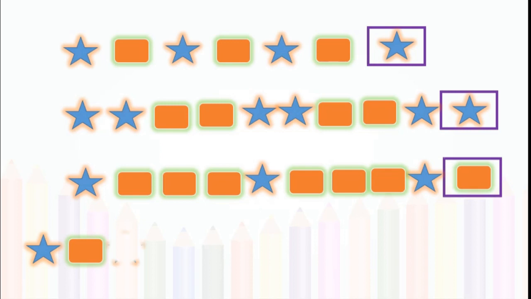Next, star, rectangle, star, star, rectangle, rectangle, star, star, star, rectangle. So, rectangle. Yes, what will be there? Yes, dear students.